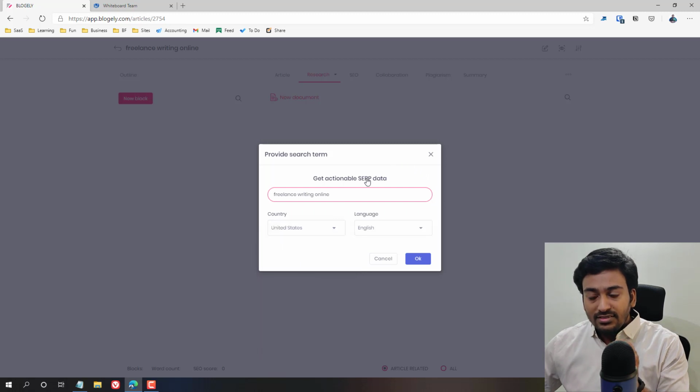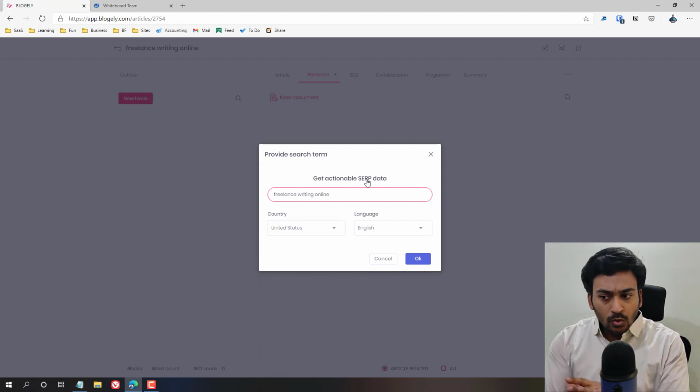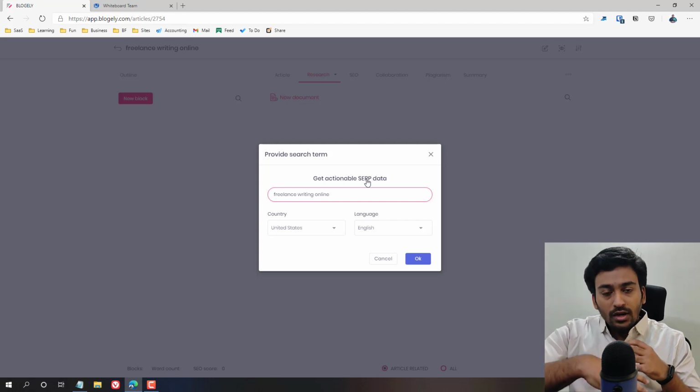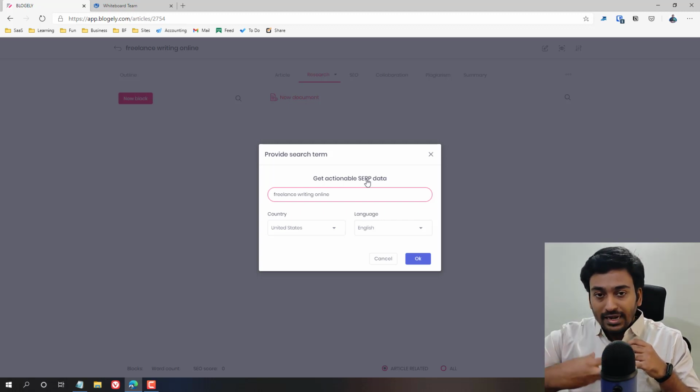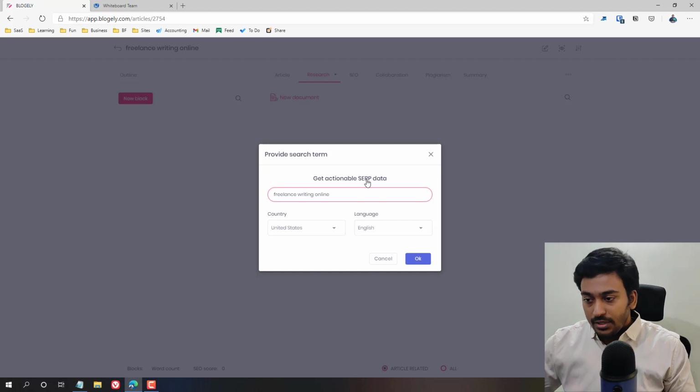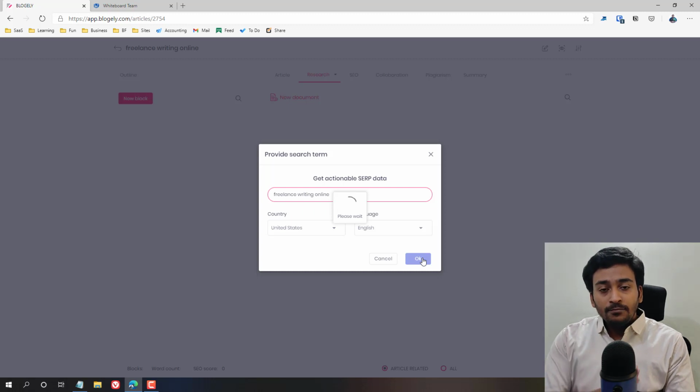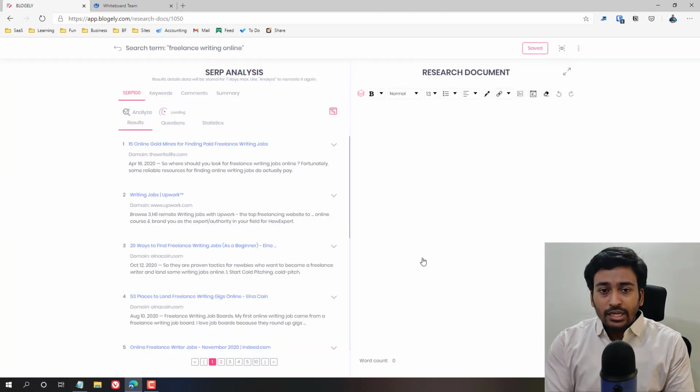What happens is, this will take the data from Google. When you set up the country and language, it will try to get the localized version of the ranking SERP data which is available there. Once you are okay with that, now just click on OK. Now what it will do is try to do a content curation process for the top 100 results which are ranking on Google.